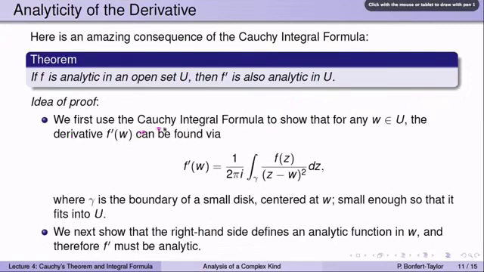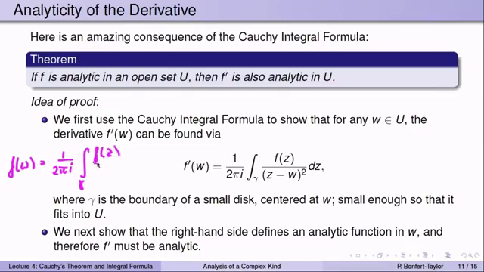Here's the idea of the proof. We first use the Cauchy integral formula to show that the derivative f prime of w can be found using this formula. Here's how you would do that. So by the Cauchy integral formula, we have f of w itself is 1 over 2 pi I times the integral over gamma of f of z divided by z minus w dz, where gamma is simply the boundary of a very small disk centered at w.